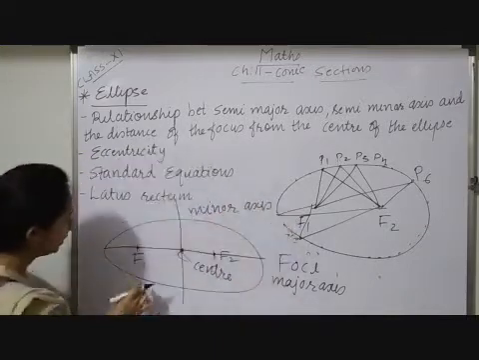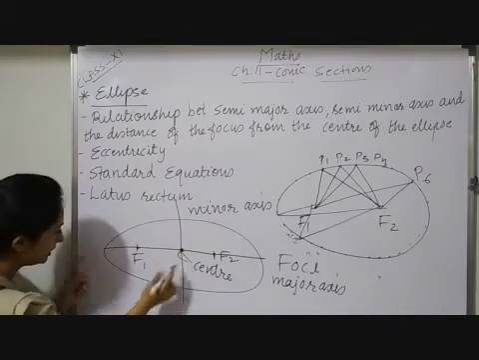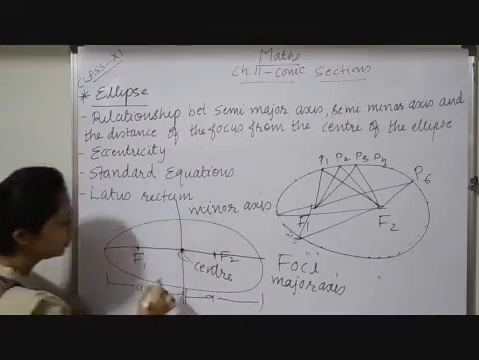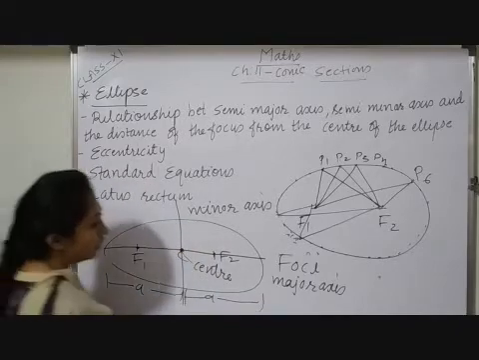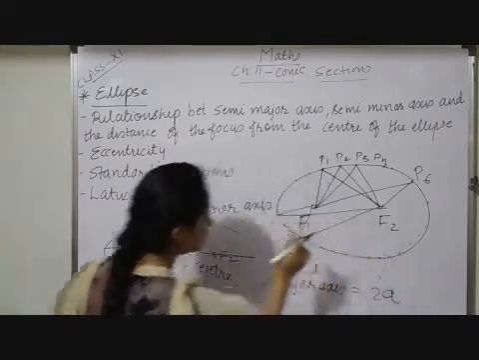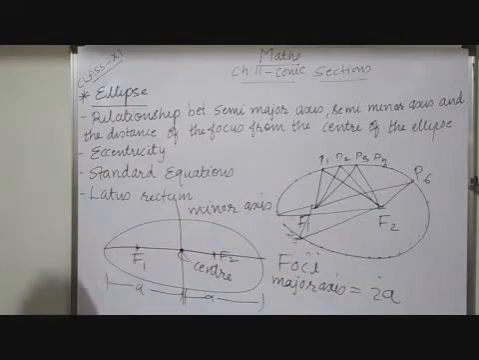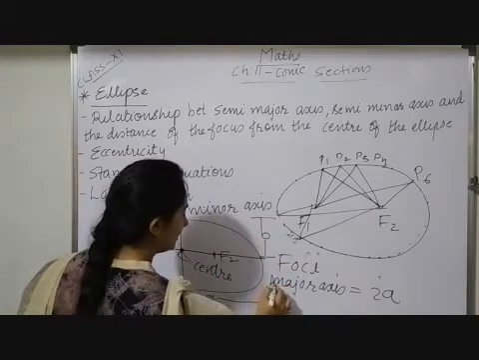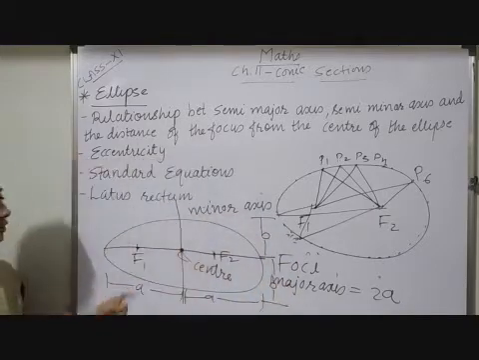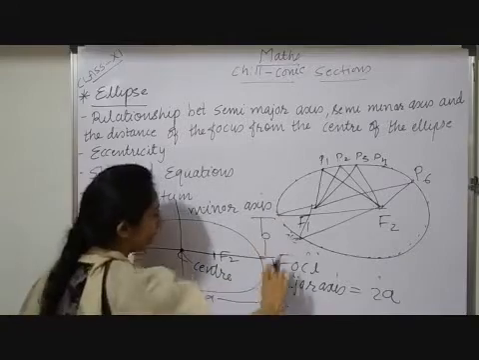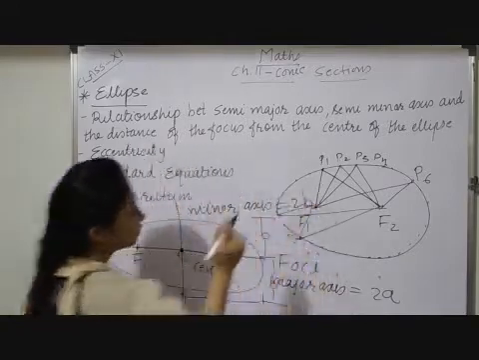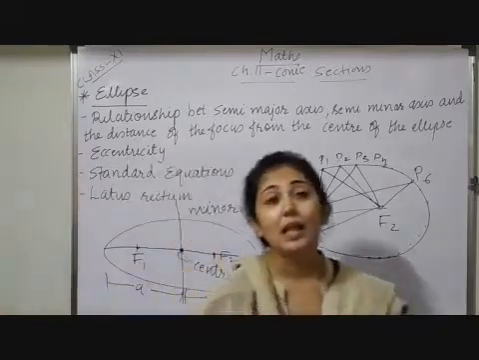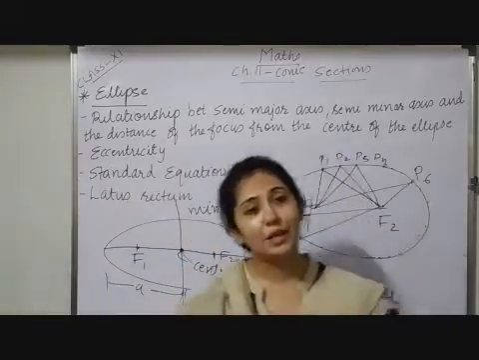Now see, children, suppose this distance is a till here. This distance is also a. So the length of the major axis is 2a, that is a plus a. Now observe, this distance is b and this distance is also b. So the length of the minor axis, b plus b, will be 2b. So what you have to remember: length of major axis is 2a, length of minor axis is 2b.